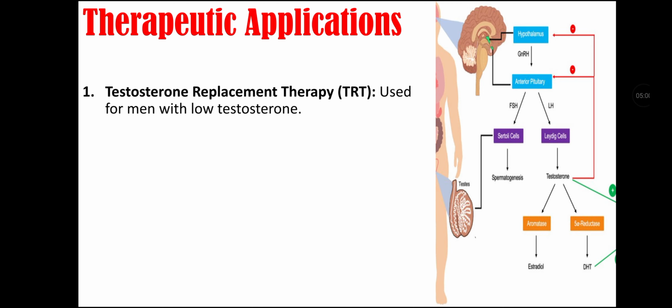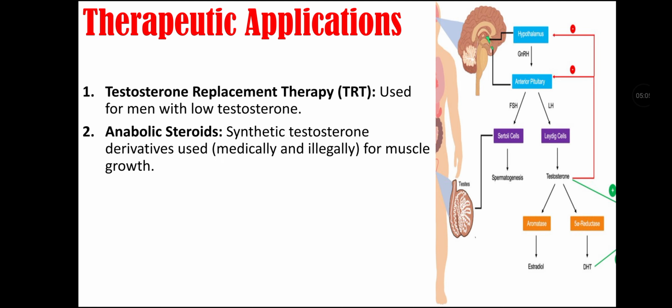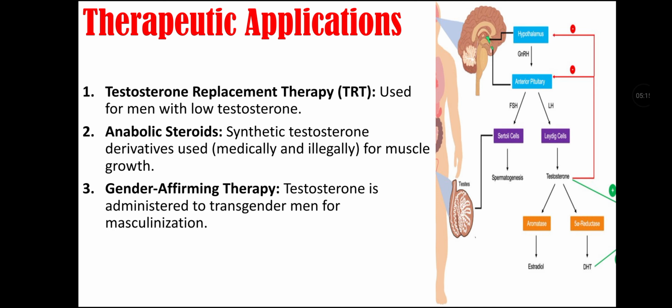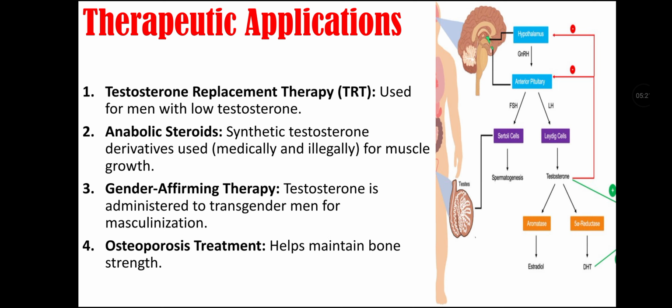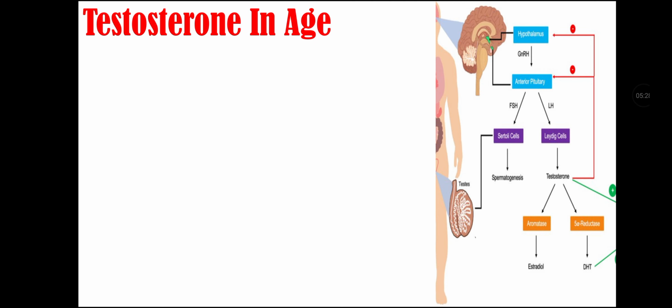Therapeutic applications of testosterone. First, testosterone replacement therapy is used for men with low testosterone. Second, anabolic steroids are synthetic testosterone derivatives that are used medically and, most of the time, illegally for muscle growth. Third application is gender affirmation therapy, as testosterone is administered to transgender men for masculinization. Fourth application is osteoporosis treatment, as this hormone helps maintain bone strength.